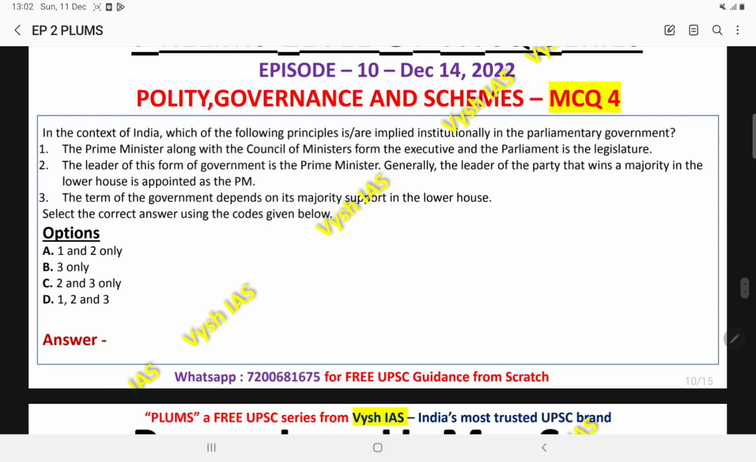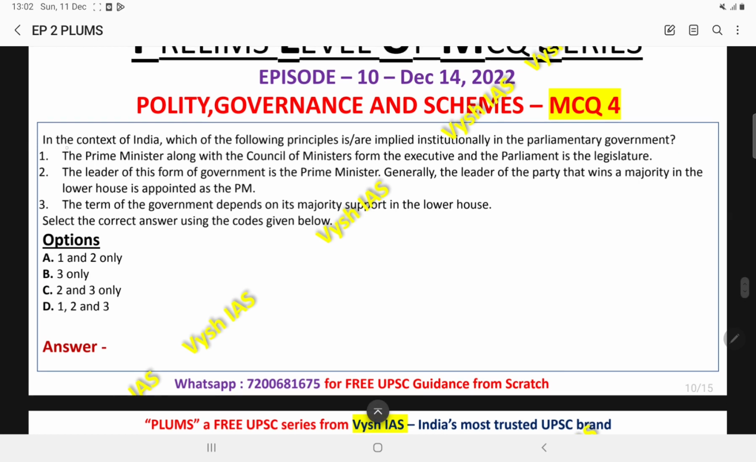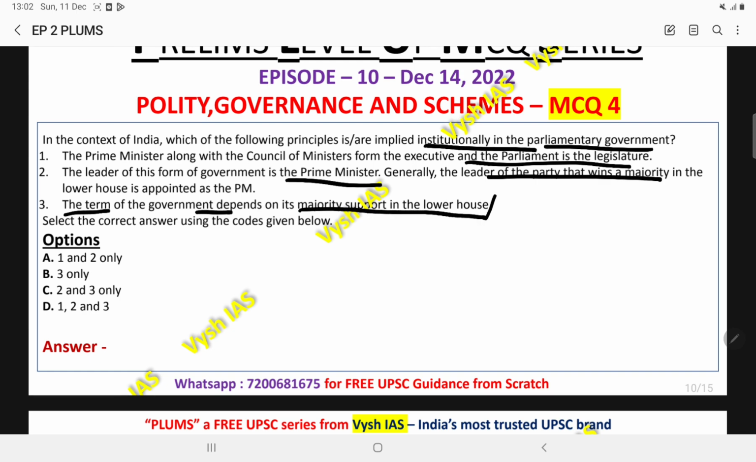This is asking about the features of parliamentary government. In the context of India, which of the following principles is or are implied institutionally in the parliamentary form of government? The first statement reads, the Prime Minister along with the Council of Ministers form the executive and the Parliament is the legislature. The second reads, the leader of this form of government is the Prime Minister. Generally, the leader of the party that wins the majority in the lower house is appointed as the PM. The third reads, the term of government depends upon its majority support in the lower house.